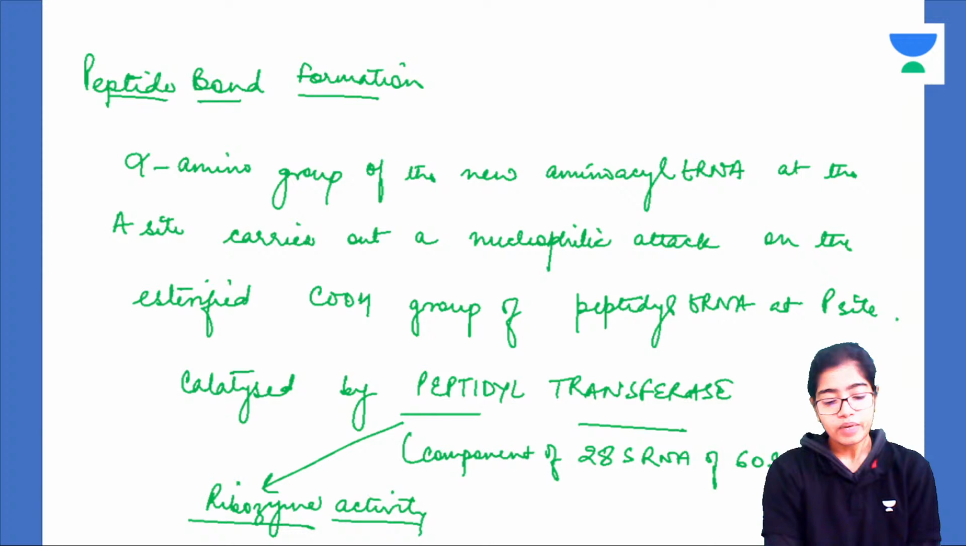So new tRNA molecules always come at the A or the acceptor site. E site is the exit site from where the tRNA molecules will exit after they have given their amino acid to the peptide chain, and A site is the acceptor site where new tRNA containing amino acid joins in. And P site is the one where the tRNA molecule will hop from the A site. Understood?